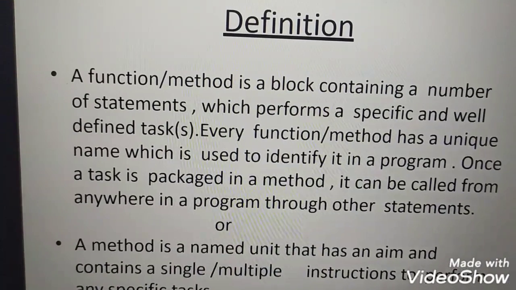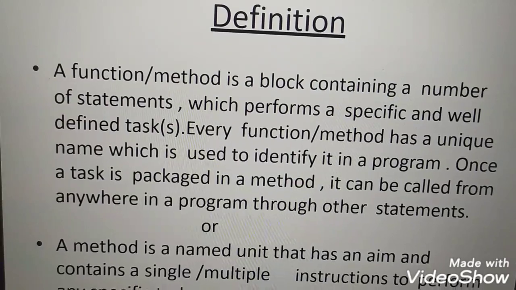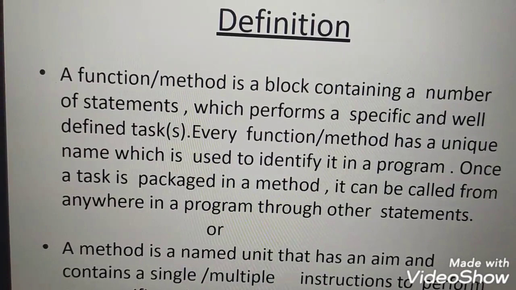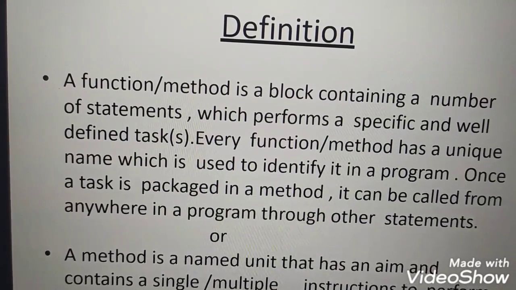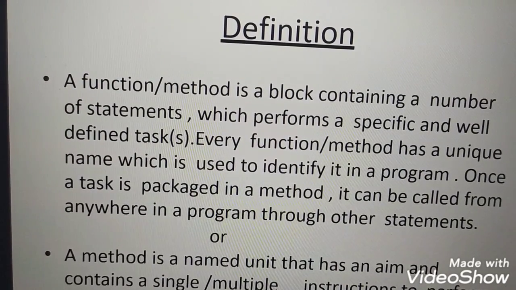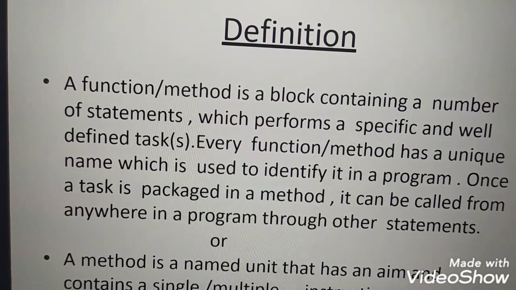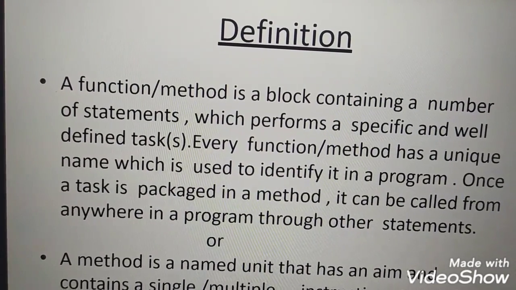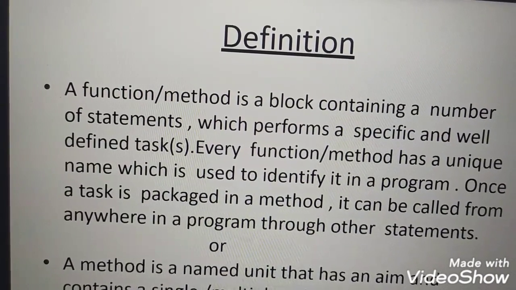Now here another line is written. You just see, every function or method has a unique name, which identifies it in a program. I already told you that a program should have a name. And how to name a program? It should be related to its contents. If the program is doing simple interest, then the name of the program should be simple interest.